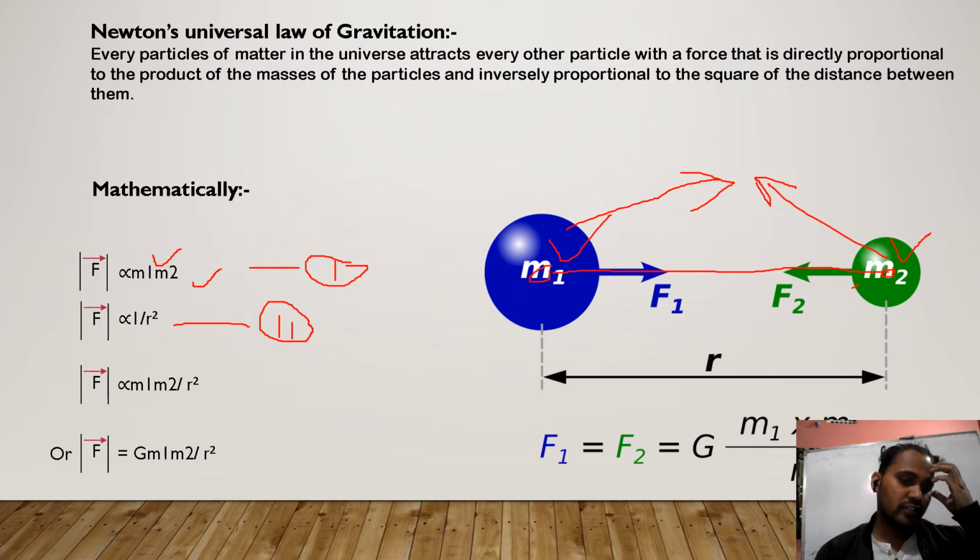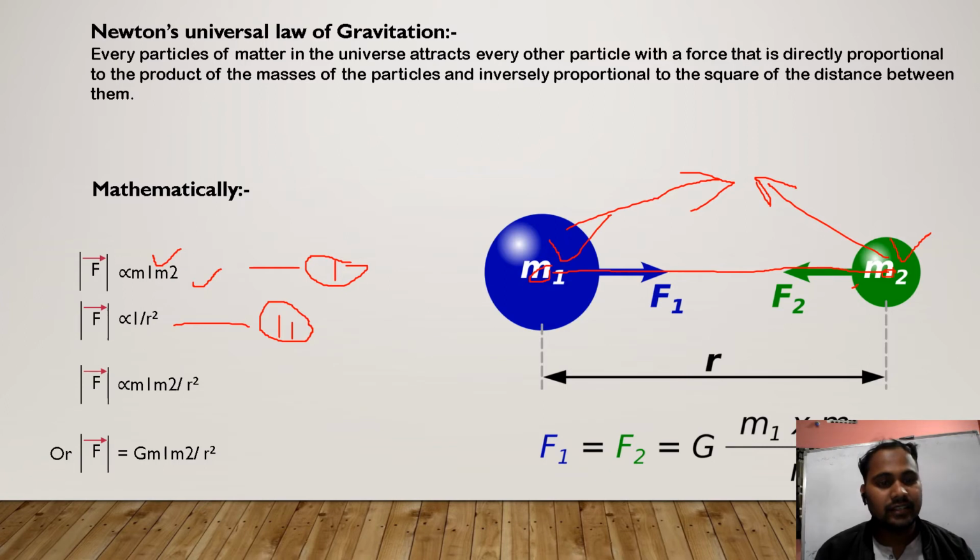If you remove the proportionality, you get a proportionality constant and an equal sign. That proportionality constant is known as the universal gravitational constant, which has a very small value of 6.673 into 10 to the power minus 11 Newton meter square per kg square. I'll get the unit of capital G.